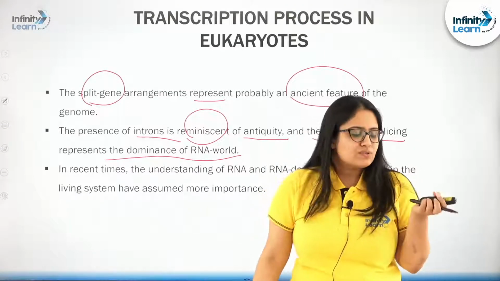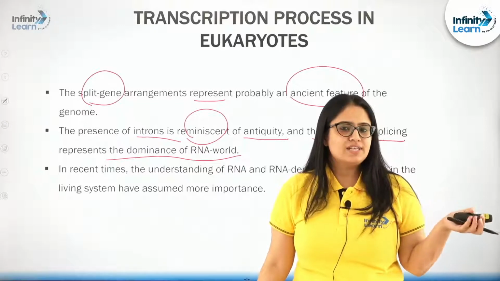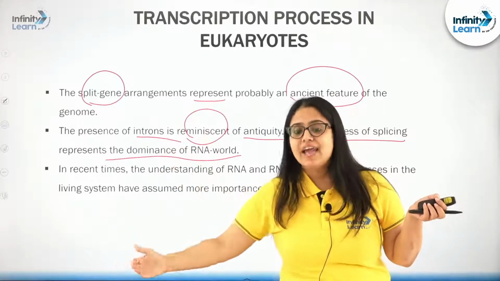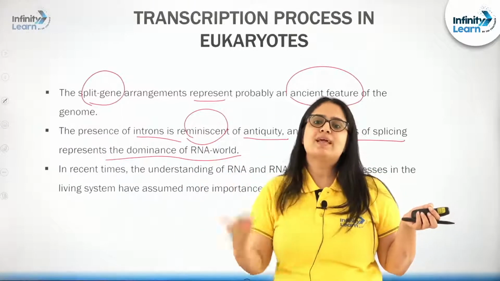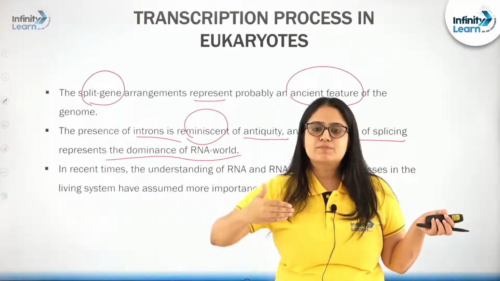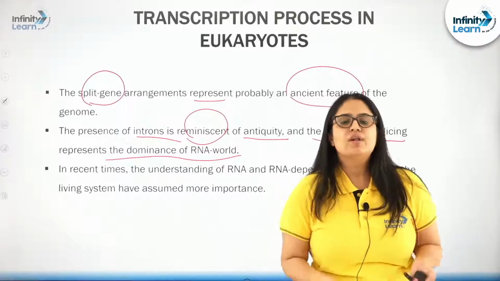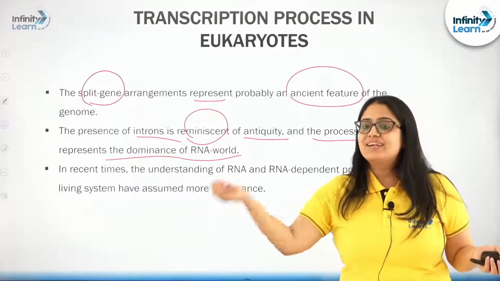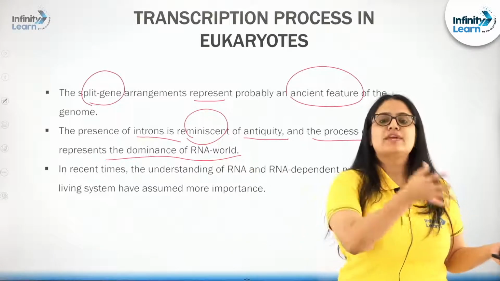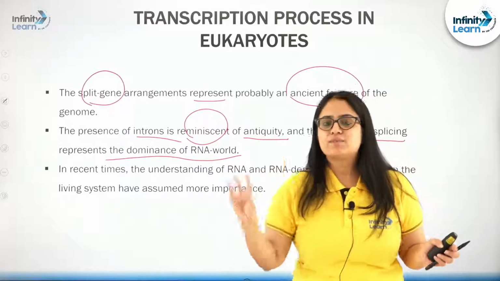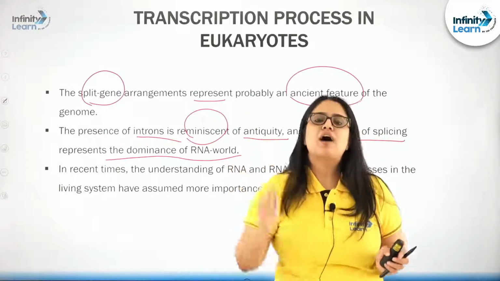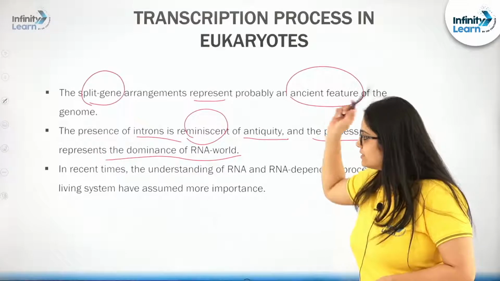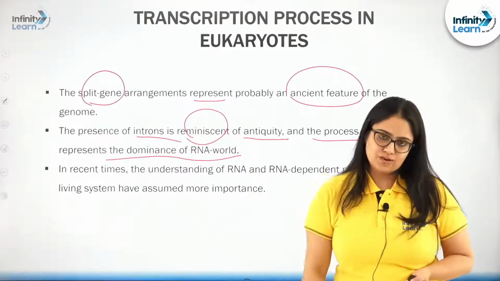So in order to synthesize a protein, DNA is dependent on RNA, and also many complexities or processes take place around the RNA molecule, and hence the RNA world. All these processes, while doing transcription, while doing translation, if you notice, there is a dominance of RNA molecule, and hence all this represents the dominance of the RNA world, right?